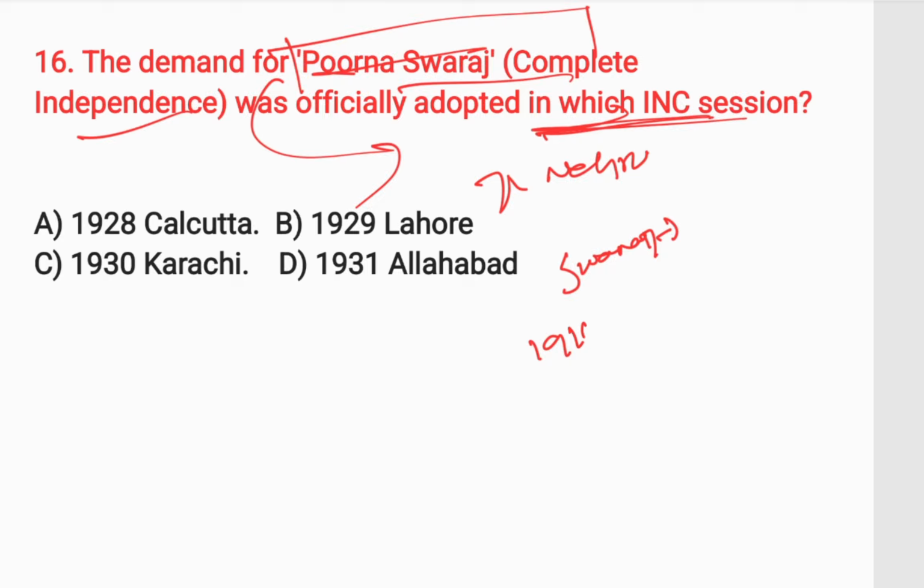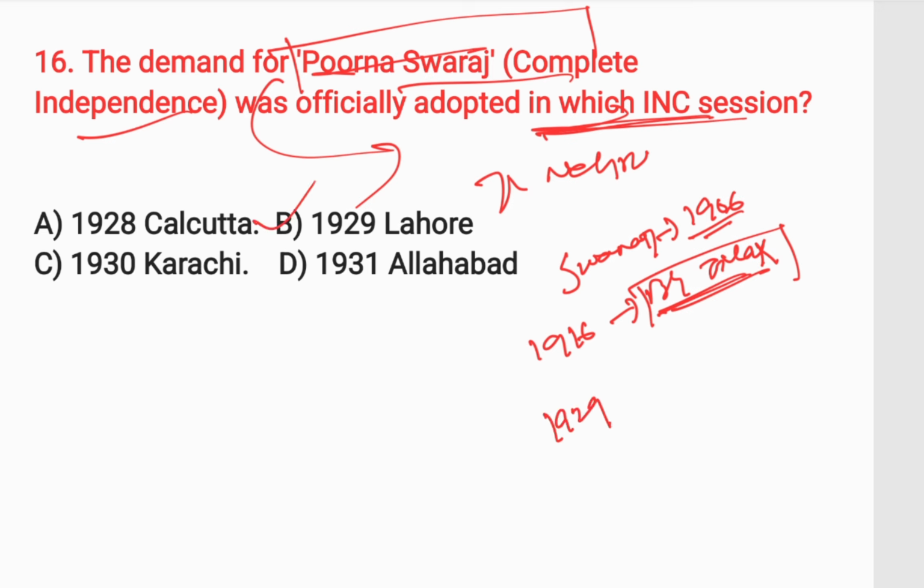Then in 1916, B.G. Tilak said, Swaraj is my birthright and I shall have it. Then in 1929, at Lahore session, Jawaharlal Nehru spoke about Purna Swaraj or complete independence. Okay, remember, clear?